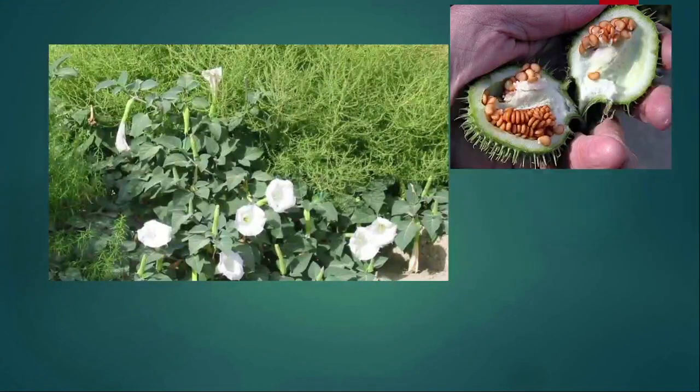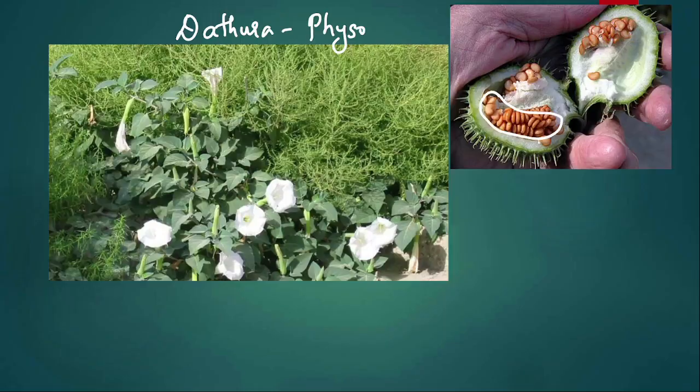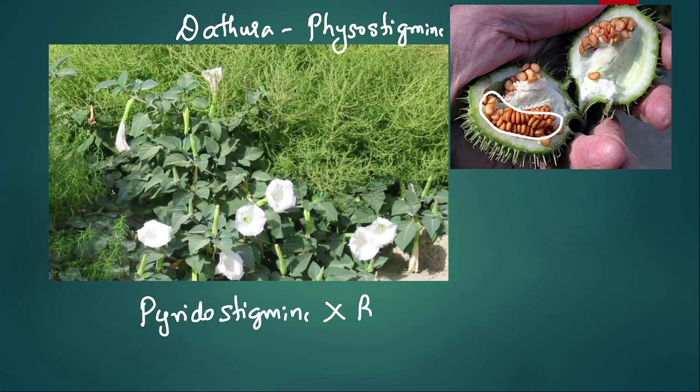Now let us understand in detail. This is the Datura which commonly grows in the field. You can see the seeds of Datura. And the antidote for Datura or Atropa belladonna poisoning is, as you know, physostigmine. Why is it physostigmine? Because it can cross the blood-brain barrier. Why is pyridostigmine not the answer? Pyridostigmine cannot be used because it doesn't cross the blood-brain barrier. So this is ruled out.